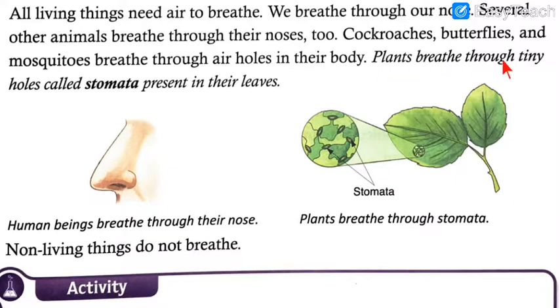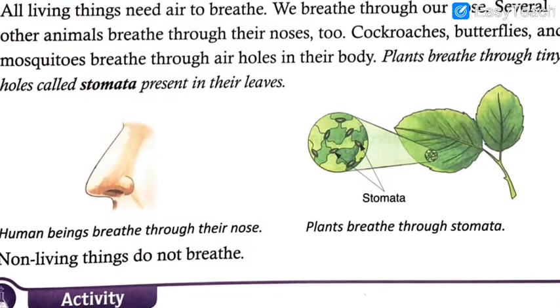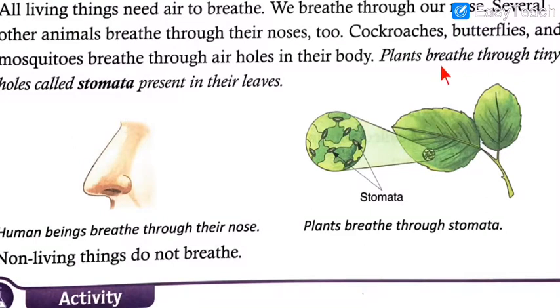Now, please write this point. I will read it two times for you, and I hope that in the meantime you will write it down in your books. So, let me read it, and I hope that you have started writing it. Plants breathe through their tiny holes called stomata present in their leaves.